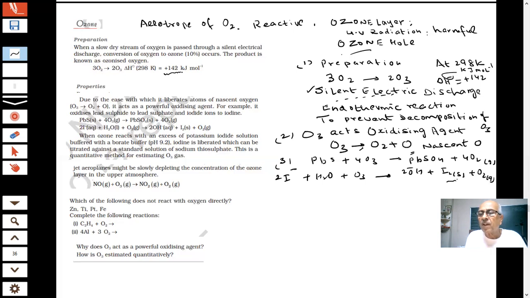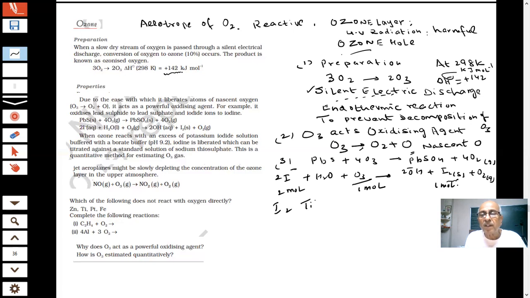This is the liberation of iodine. Here 2 moles of I minus gives 1 mole of iodine, and how much ozone is used? 1 mole. So 1 mole of ozone, 2 moles of iodide, and 1 mole of iodine. This is the stoichiometry of the reaction. And what happens if we react ozone with potassium iodide solution buffered with borate buffer? pH is around 9.2. Iodine is liberated. This iodine can be titrated against